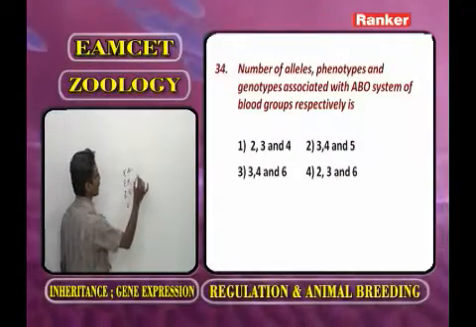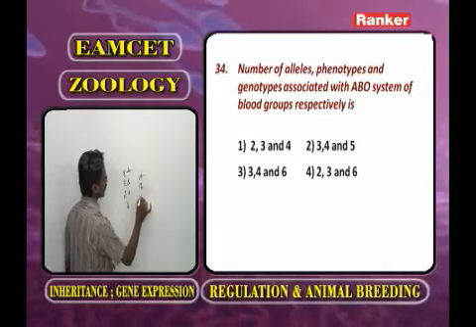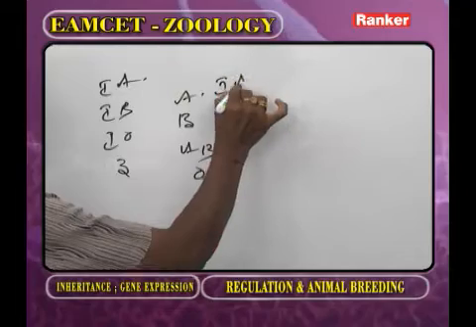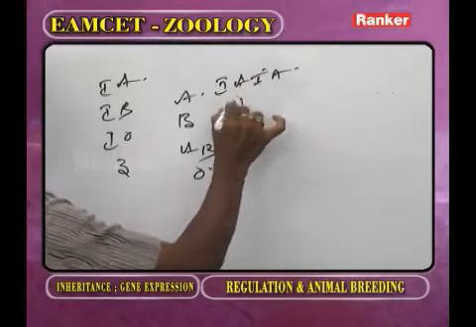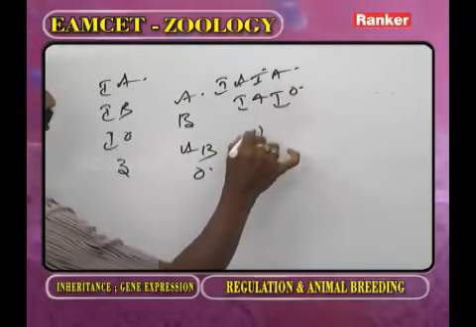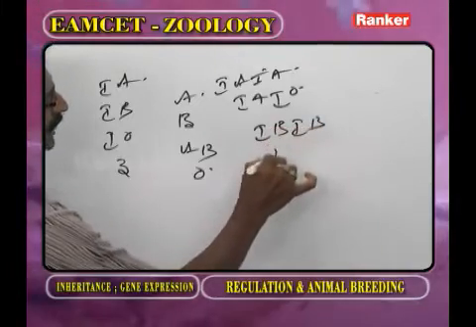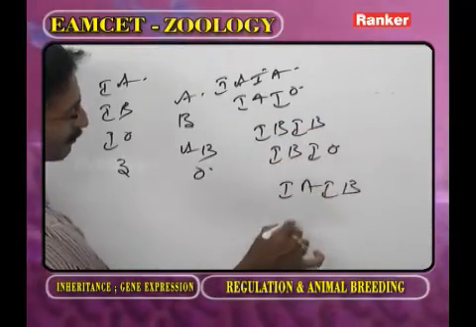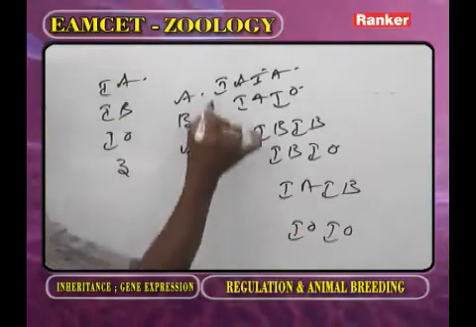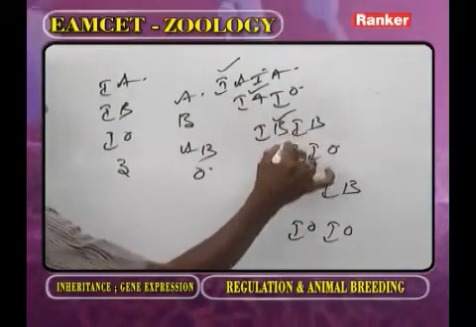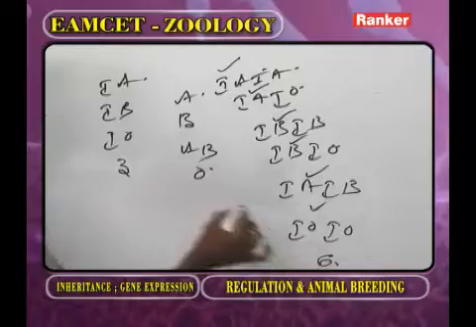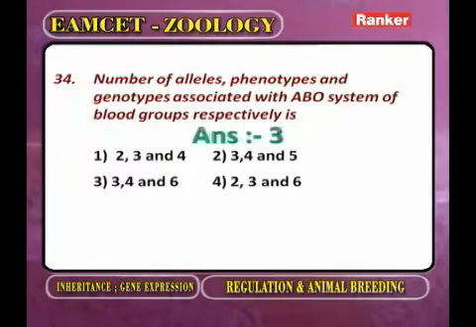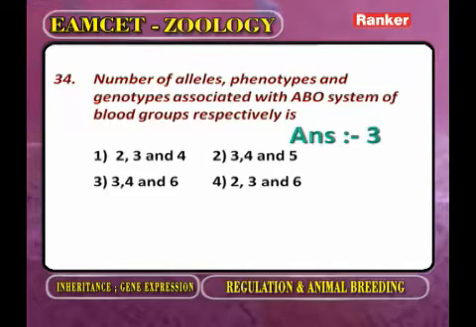Number of phenotypes: A blood group, B blood group, AB blood group, O. And number of genotypes: IAIA, IAIO, IBIB, IBIO, IAIB, IOIO, that is 1, 2, 3, 4, 5, 6. So alleles 3, phenotypes 4, genotypes 6. Now the answer is the next one.